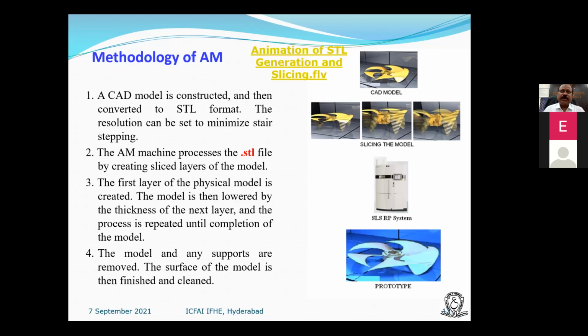There is a 3D printing and design thrust area or theme created in AICTE, and they are giving a lot of funds to institutions to conduct FDPs on 3D printing and design. Even the Honorable Prime Minister of India addressed Parliament, uttering that technology like 3D printing is a part of Make in India.